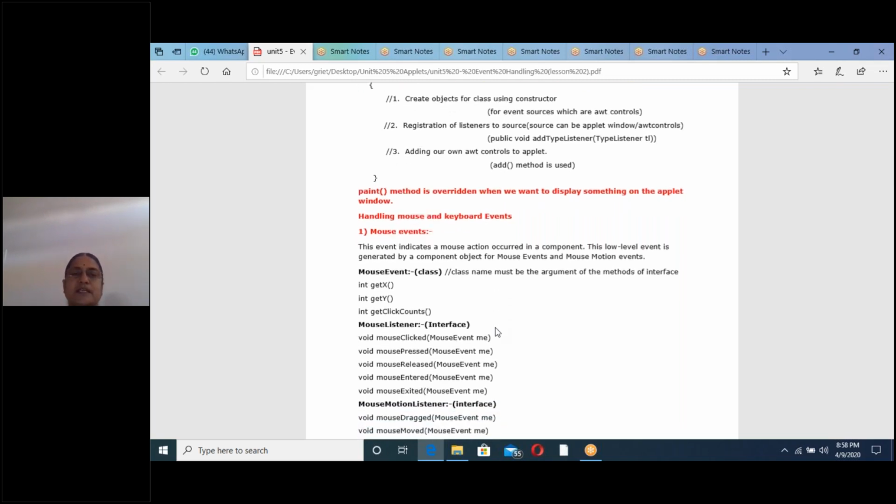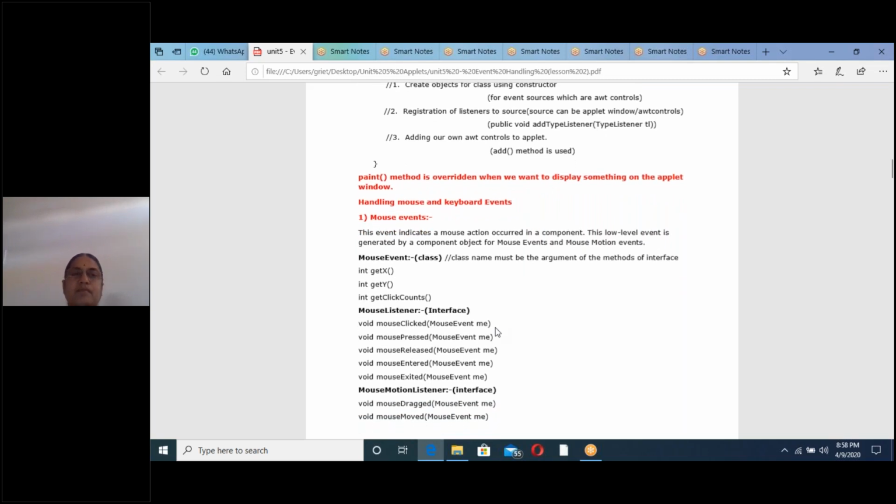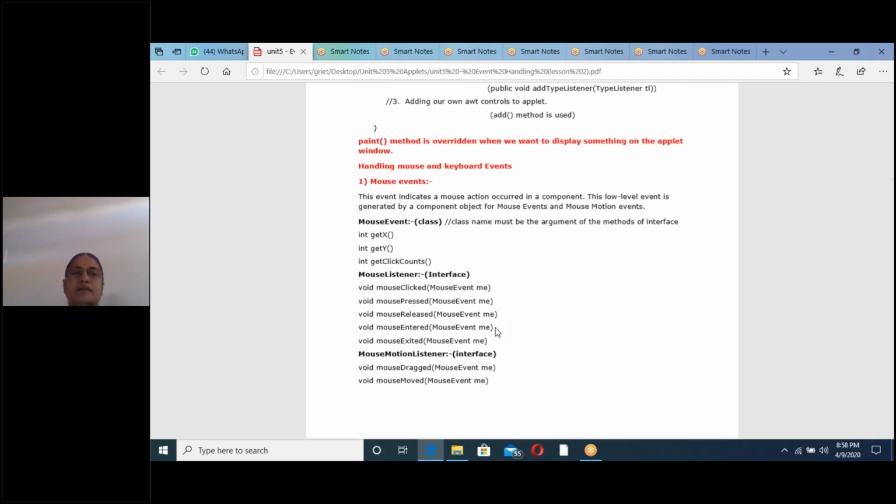Next, first we will write the programs on how to handle mouse events and how to handle keyboard events. These two programs are separate, and AWT control programs are separate, because there is a lot of difference in the init method. In the init method of the AWT controls, we will use all three steps. Whereas when we write programs using mouse and keyboard events, we will use only the second step. Why the difference? I will explain with respect to programs.